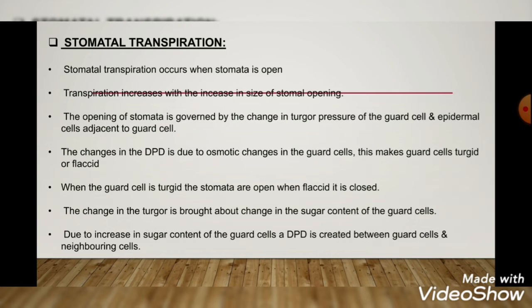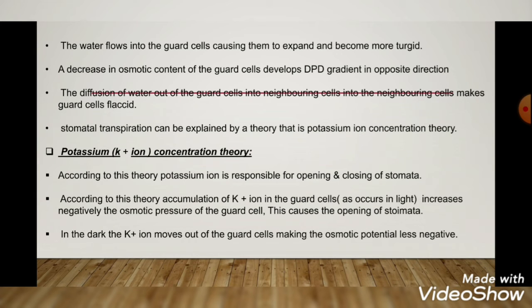The changes in the DPD are due to osmotic changes in the guard cell. This makes the guard cell turgid or flaccid. When the guard cells are turgid, the stomata are open, and when flaccid, they are closed. The change in the turgor pressure is brought about by the change in the sugar content of the guard cells. Due to increase in sugar content of the guard cells, a DPD is created between the guard cells and the neighboring cells. The water flows into the guard cells, causing them to expand and become more turgid. A decrease in osmotic content of the guard cell develops a DPD gradient in the opposite direction. The diffusion of water out of the guard cell into the neighboring cells makes the guard cells flaccid.